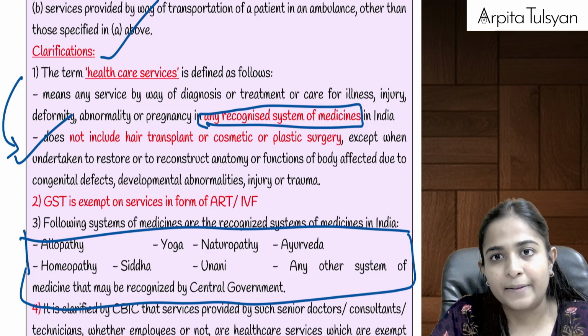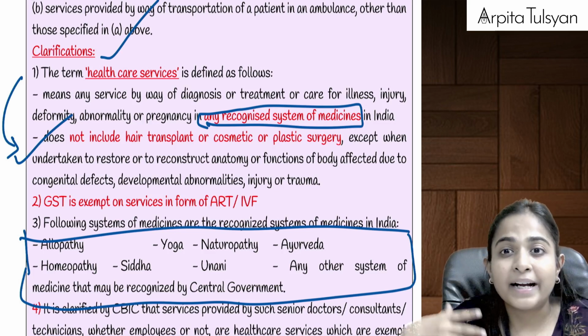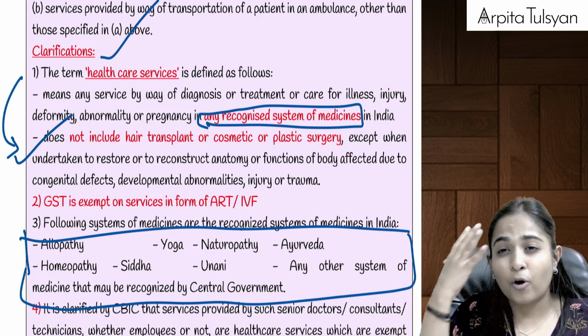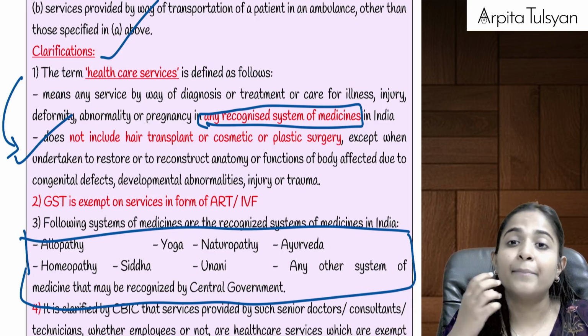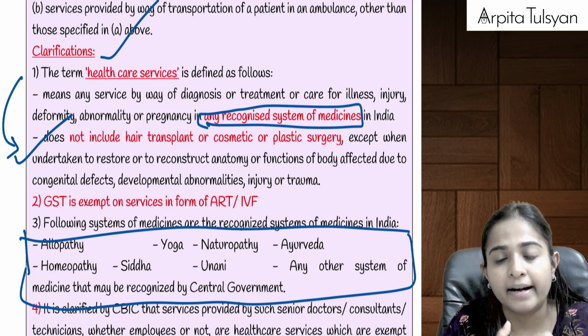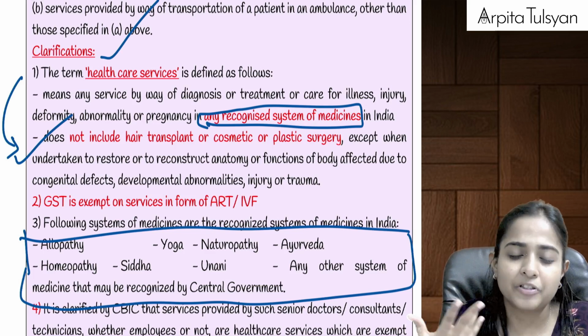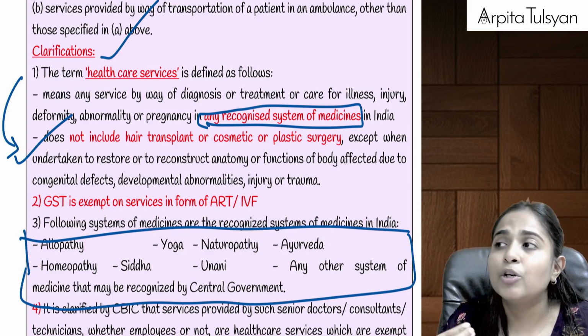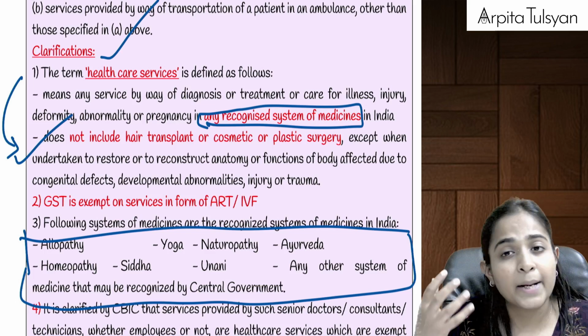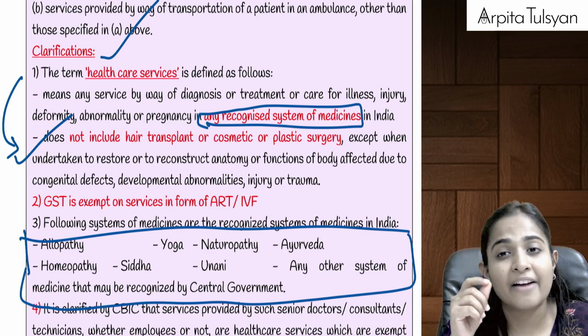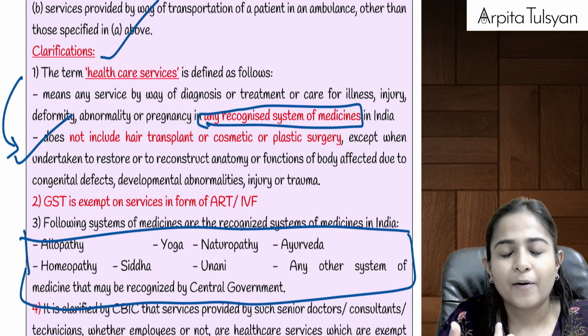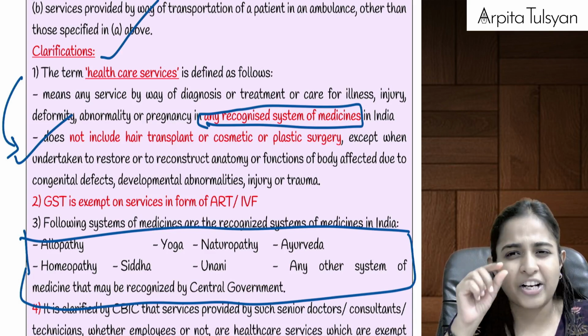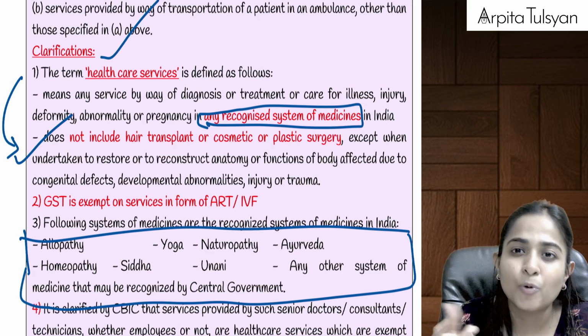If I'm doing it for the purpose of fashion, then that is not included in healthcare service, that will be fully taxable. But let's say someone has met with an accident and his entire face has been damaged, and to get that repaired he is doing plastic surgery, then it will be totally exempted. Let's say a newborn baby is born with some defects, and for that they are doing some plastic surgery.